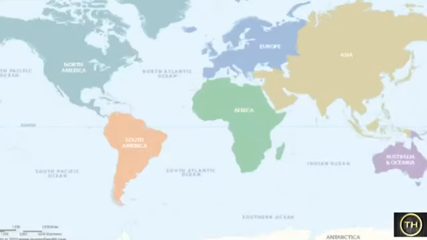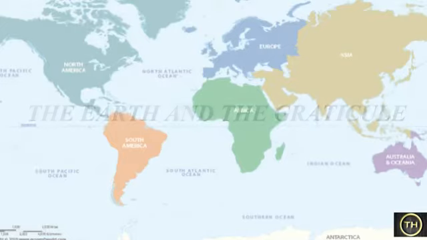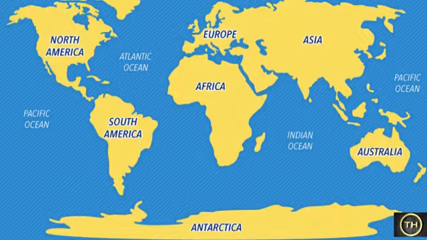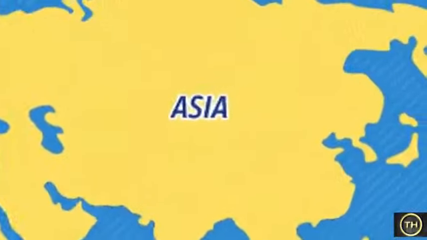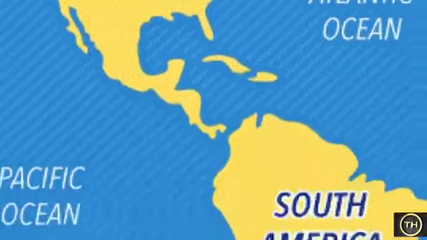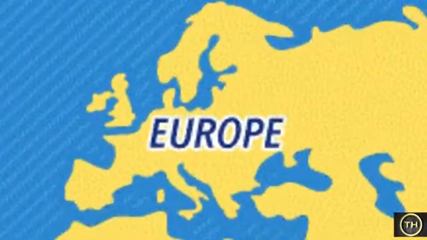Hello children, today we are going to learn a new lesson in geography, the Earth and the globe. Students, here is a world map. In this map, you can see 7 continents, namely Asia, Africa, North America, South America, Antarctica, Europe, Australia.